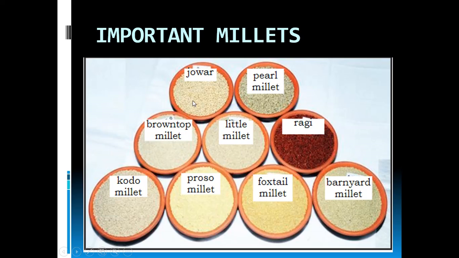Let's repeat the same thing again. The important millets which we have to use in our food are jowar, pearl millet, brown top millet, little millet, ragi, then kodu millet, proso millet, then foxtail millet and barnyard millet. These are important millets which we have to take in our daily life.